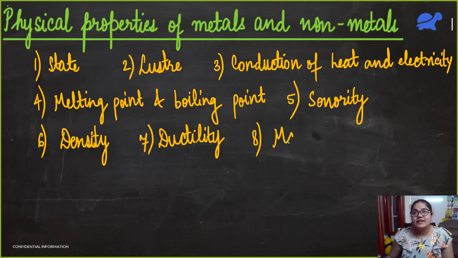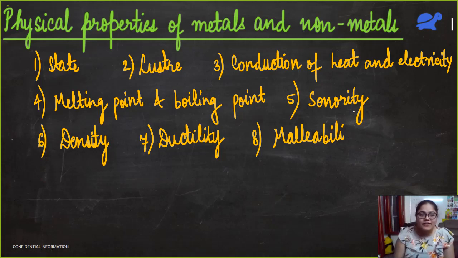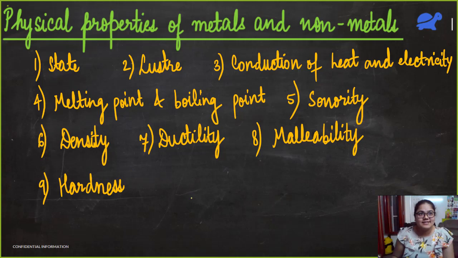And eighth is malleability. Malleability is the ability of a substance by which, if we beat it with a hammer, we can make it into a very thin sheet. So that is known as malleability. And I hope I didn't miss any. Oh, I left one. One of the properties is hardness. We know what hardness is.